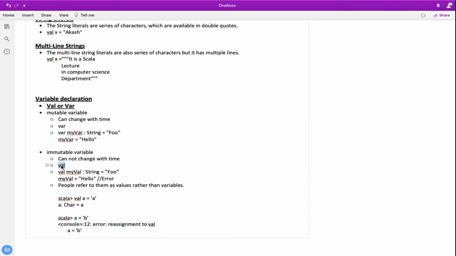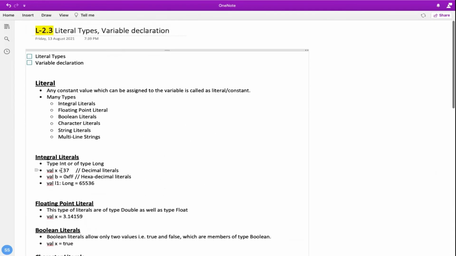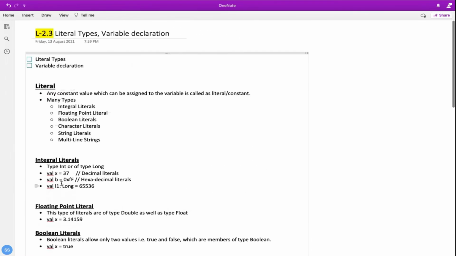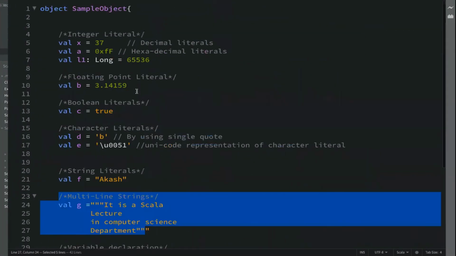Val is an immutable type, and this type of variable would be used in a thread safe environment. So the value cannot be changed, and whenever you access it, it would always be the same for all the threads. Okay, so this is the theory part of today's lecture. Let's come to the practical aspect.